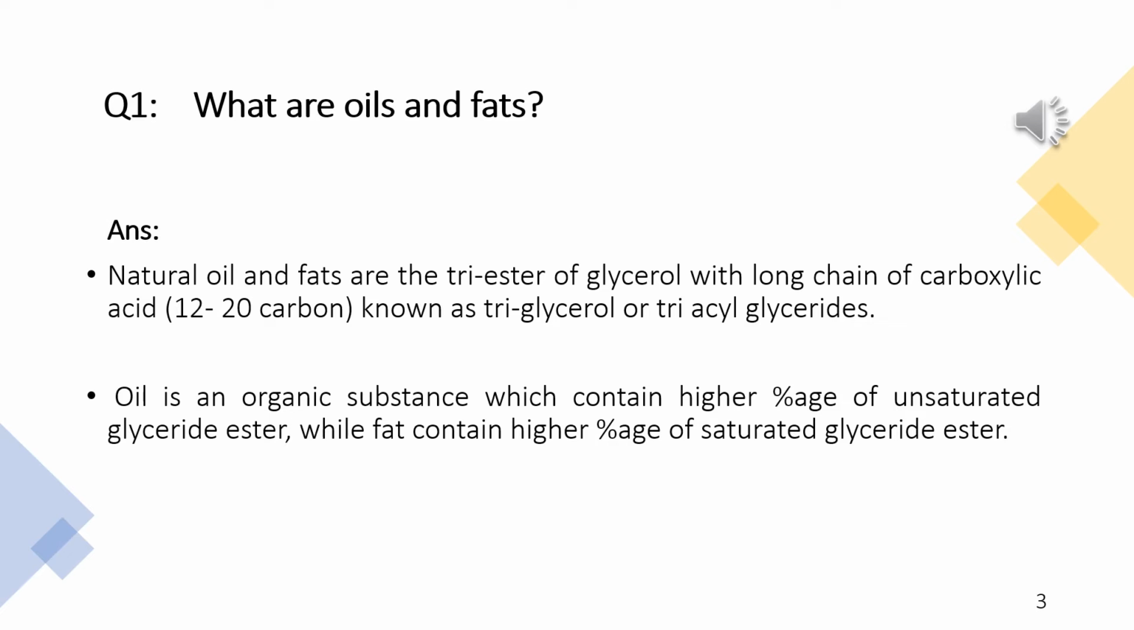So what is the effect of shorter chain fatty acids or unsaturated fatty acids in fats or oils? By increasing the percentage or the amount of shorter chain fatty acids or unsaturated fatty acids, the melting points of fats or oils are lowered. So that's how the percentage of fatty acids or unsaturated fatty acids affects the melting points of fats or oils.